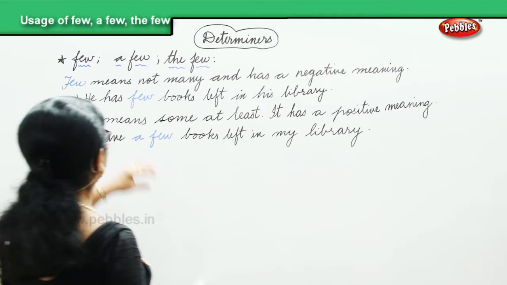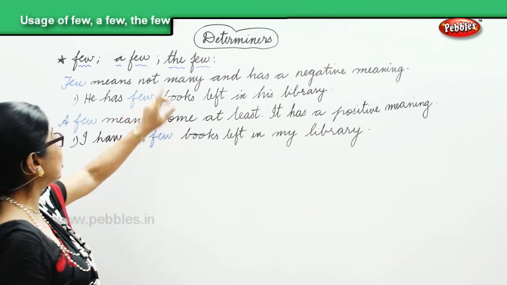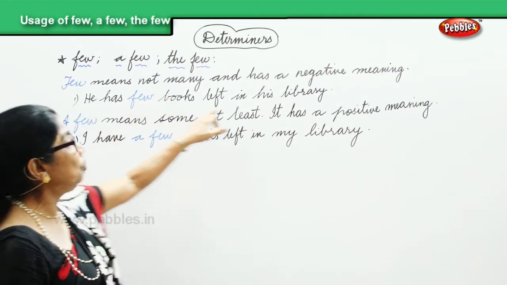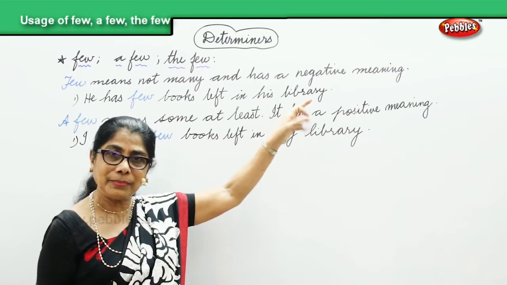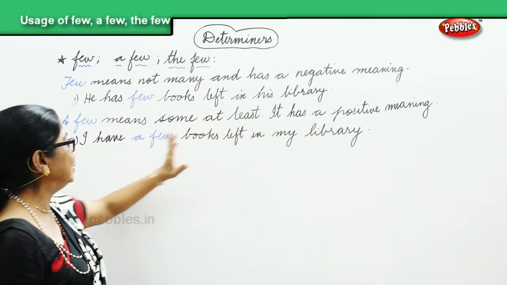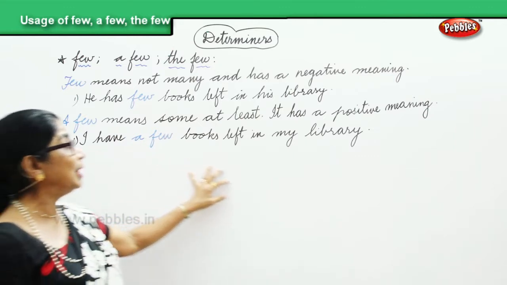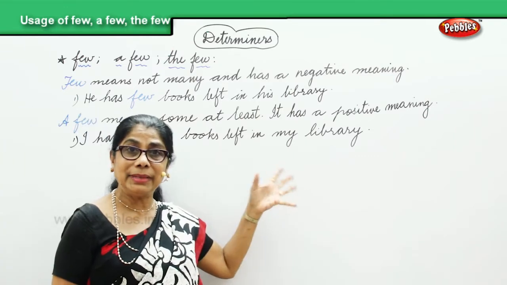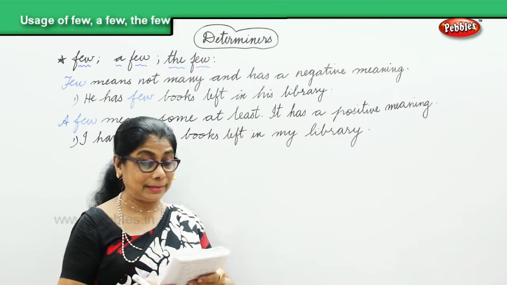In the first, we have few. Few means not many. He has few books left in his library. Hardly any. In the second, a few means some at least. I have a few books left in my library. So there is some at least.